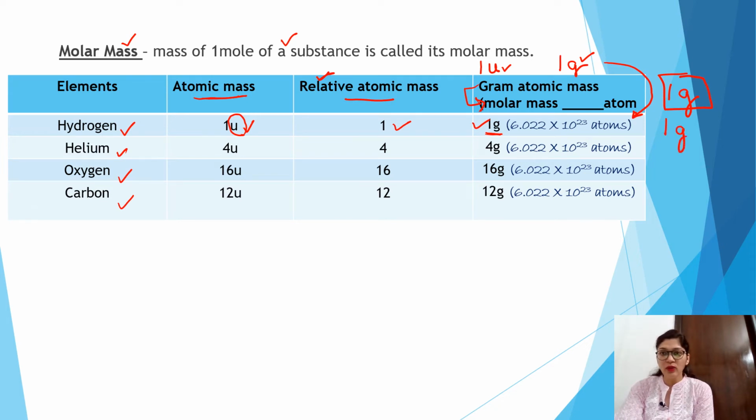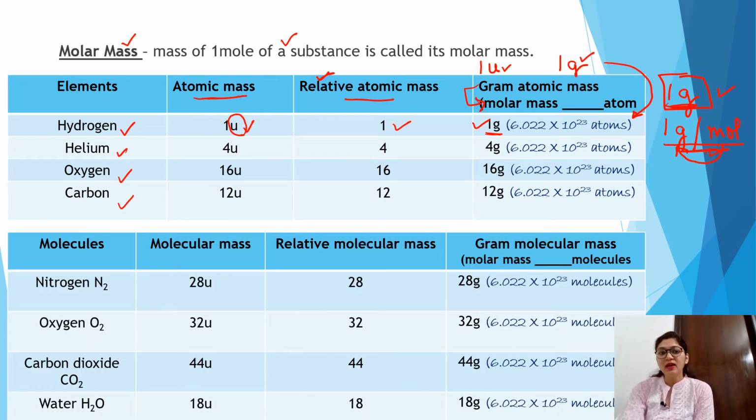But when I write 1 gram per mole, here you will not write E, because the unit of mole is MOL. And what does this show? This shows 1 mole contains this much gram of hydrogen atoms, right? So the only difference is the way of representation in gram atomic mass and molar mass. Here it shows the atomic mass in grams, but here it is the molar mass. Molar mass means mass of 1 mole of any substance in grams.